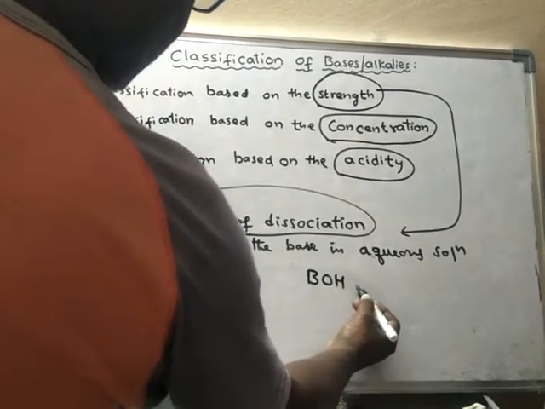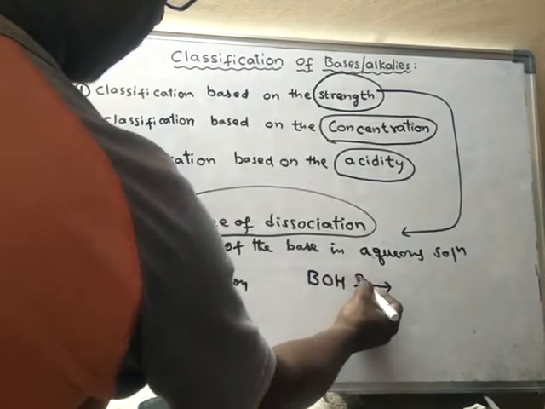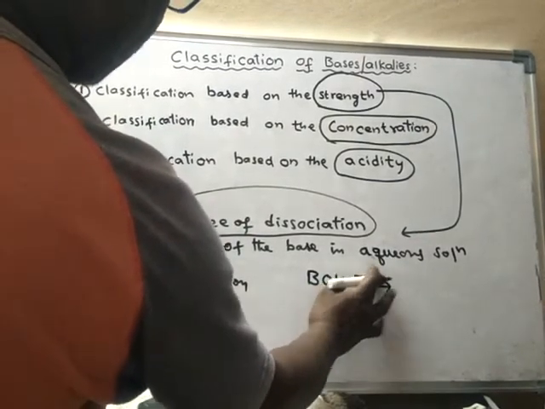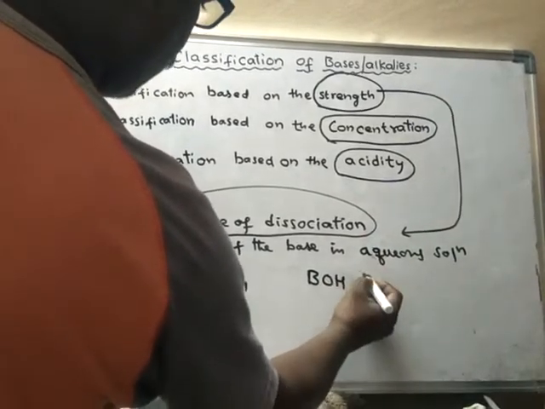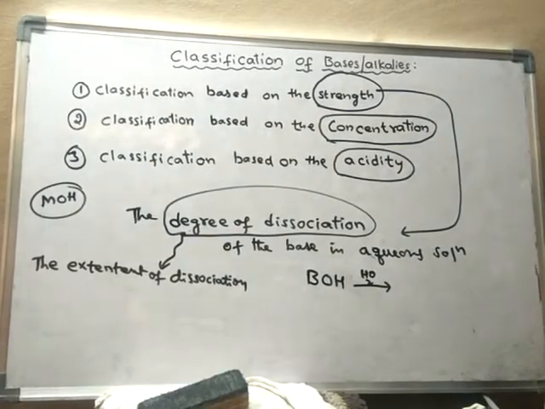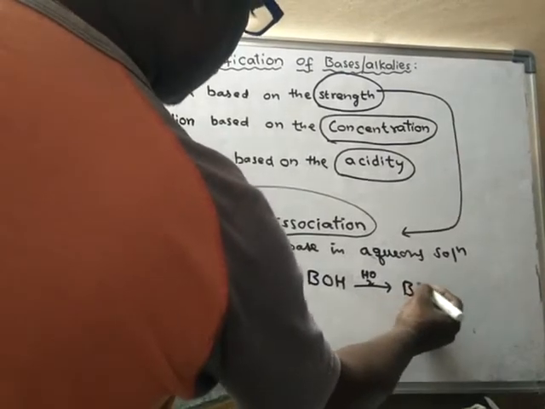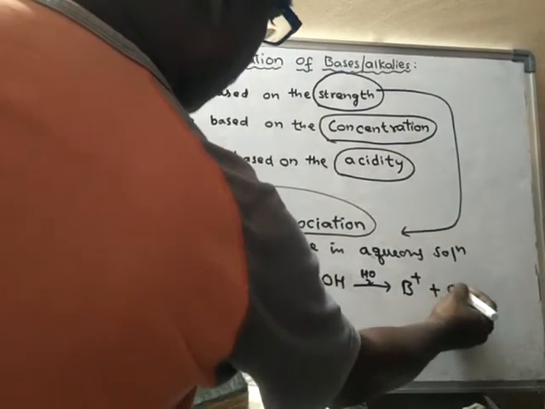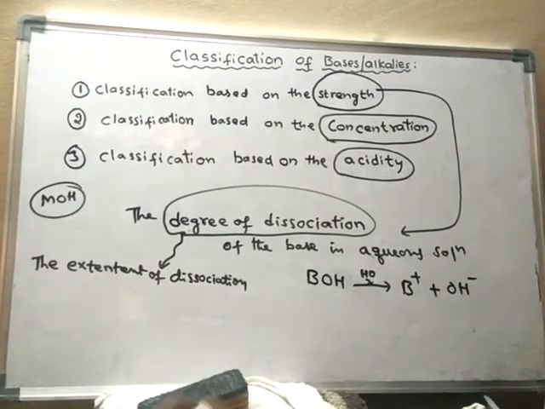So when a base or alkali is water soluble, then in the presence of water, this base will ionize, or break down into B plus and OH minus ions.